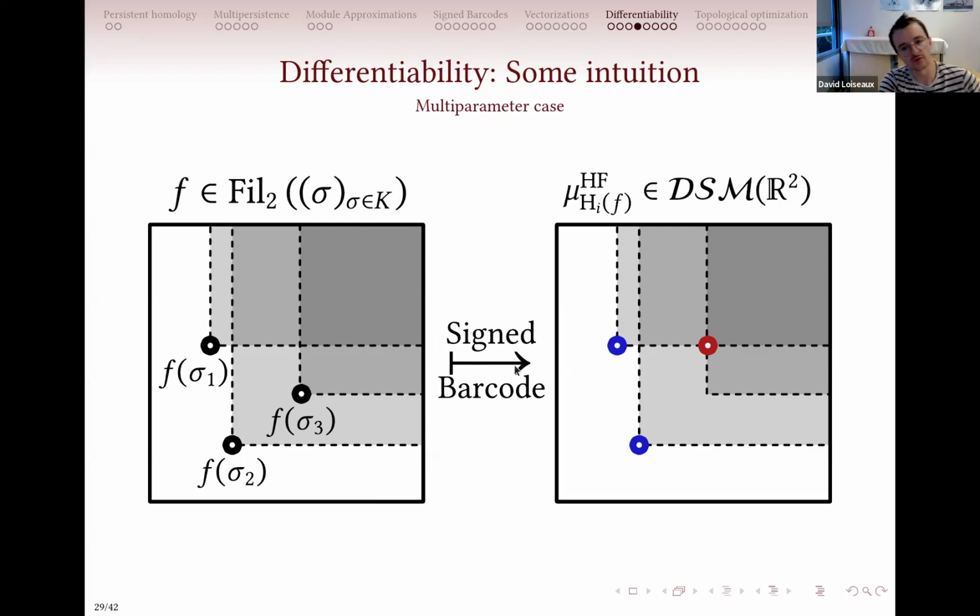And when you compute a sign measure, you will end up with something like this. You can have blue points, so positive Diracs at some points, and you can have negative Diracs at some points. But there is a little subtlety compared with the one-parameter case: some topological stuff can happen outside of the filtration values of the simplices, but it is restricted to the intersections of these cones. So it's a bit more involved, but you proceed the same way to get differentiability.